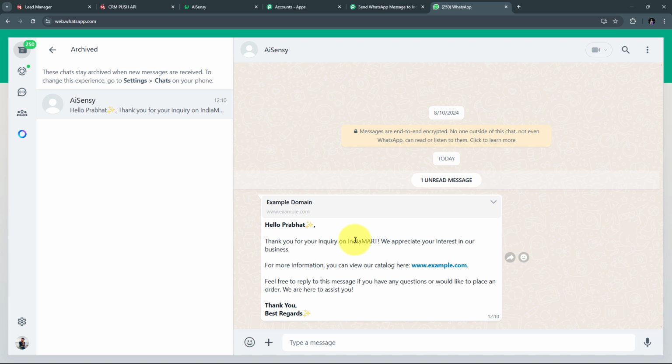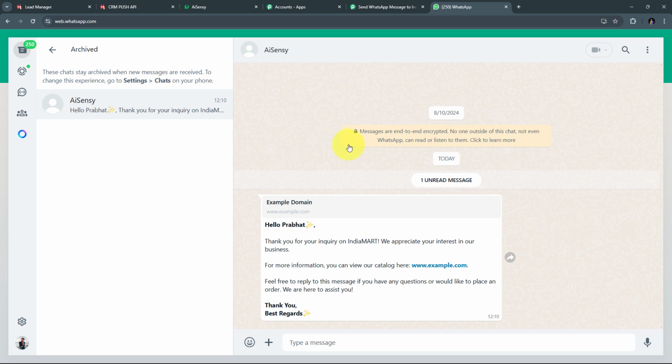So here I have done this automatically just by creating a connection between IndiaMART and AI Sensei, and I have set up this automation. And now whenever I'm going to receive a new lead or the inquiry, then automatically I'm going to send this automated message on WhatsApp to that particular lead or inquiry. So for every new lead or the inquiry that I'm going to receive, I'm going to send an automated WhatsApp message to that particular lead or inquiry.